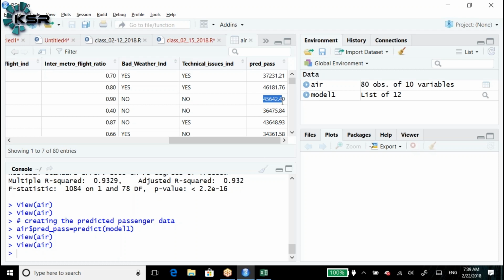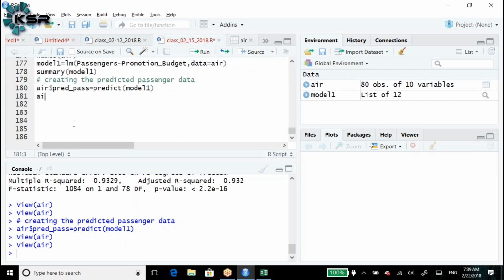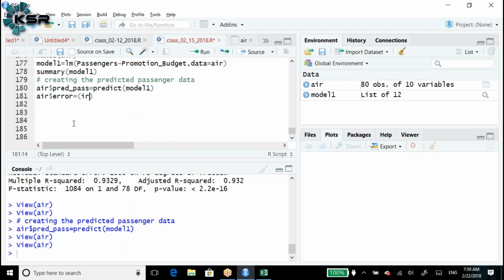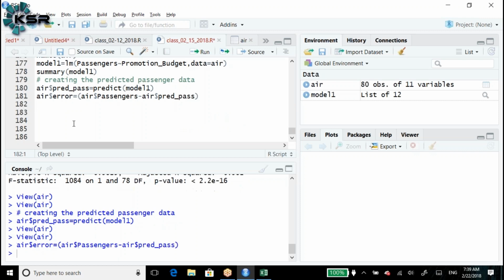Now how do we get the error? The difference between the actual value minus predicted value. So simply we can write like this: air$error is equal to air$passenger minus air$predicted_pass.